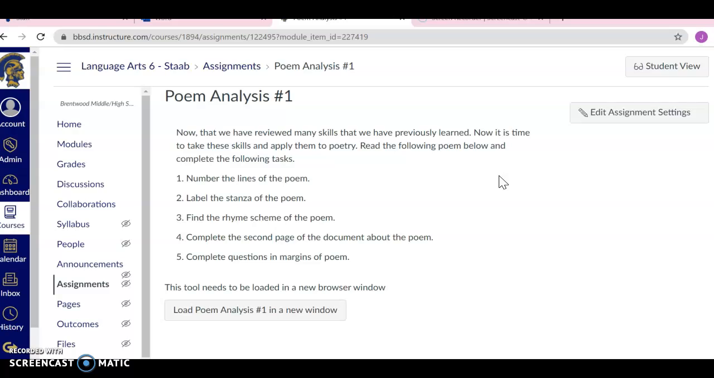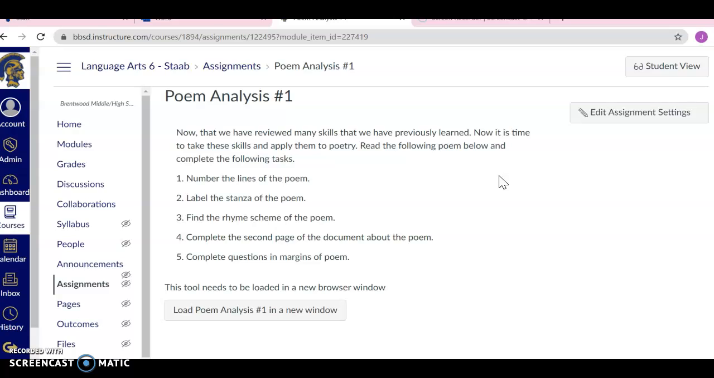I kind of wanted to go over a poem analysis with you, so watch this video and then you're going to be expected to complete one on your own. So listen to the directions that you will see. It says that now that we've reviewed many skills we have previously learned, now it's time to take these skills and apply them to poetry. Read the following poem below and complete the following task.